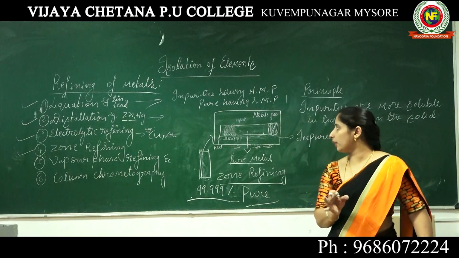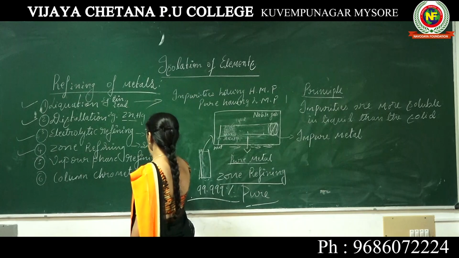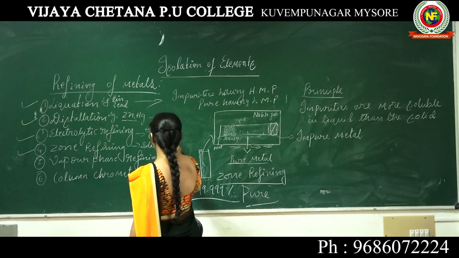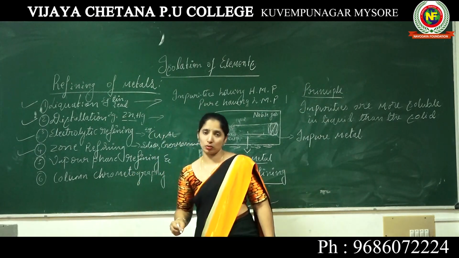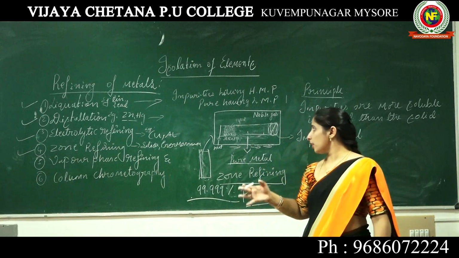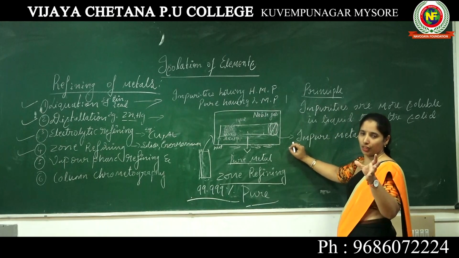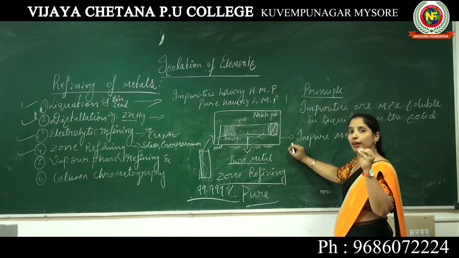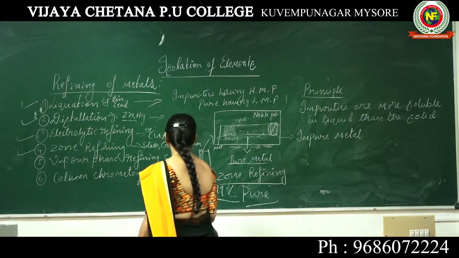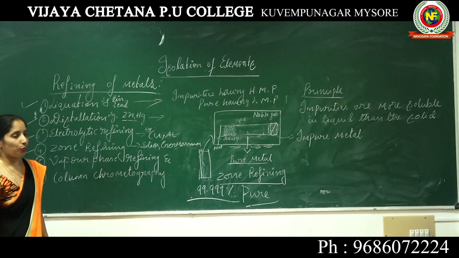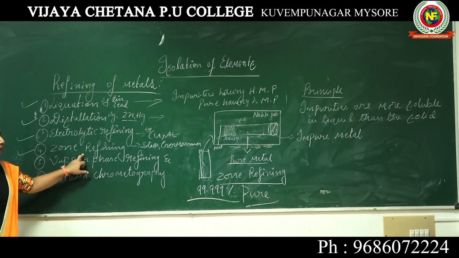I am taking an example, silicon and germanium. Mainly we use silicon and germanium in the semiconductor process. We use these semiconductors. So hence we are using zone refining to get ultra purification of metals. We get 99.99% pure metal through this refining, that is zone refining.